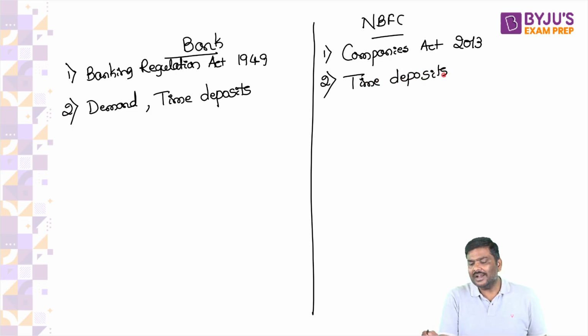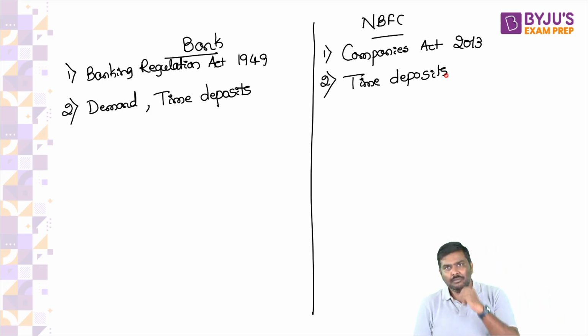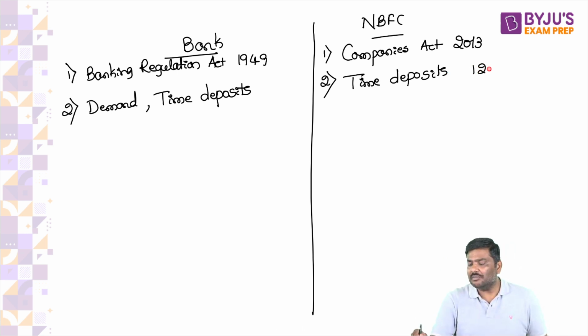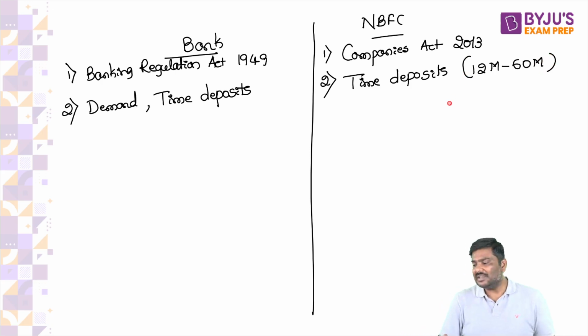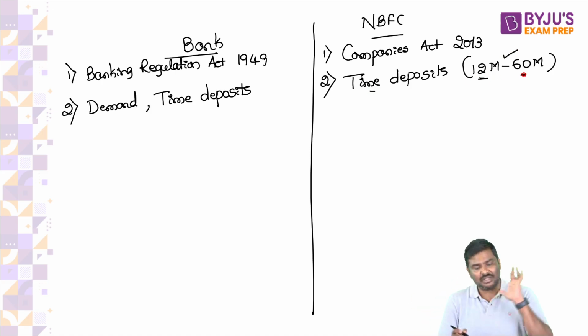And that too, please remember this: NBFC's time deposits will have to be in the range of 12 months to 60 months. Minimum 12 months, maximum 60 months.